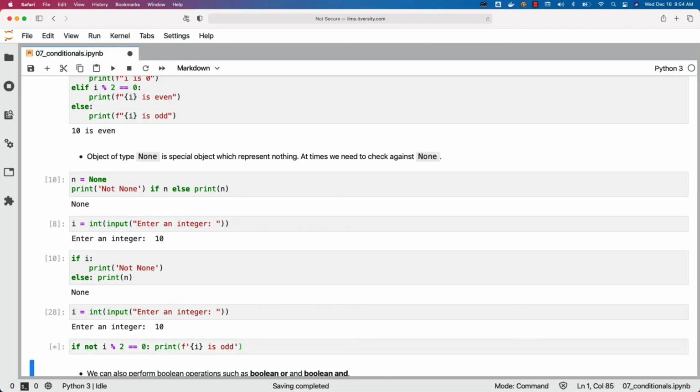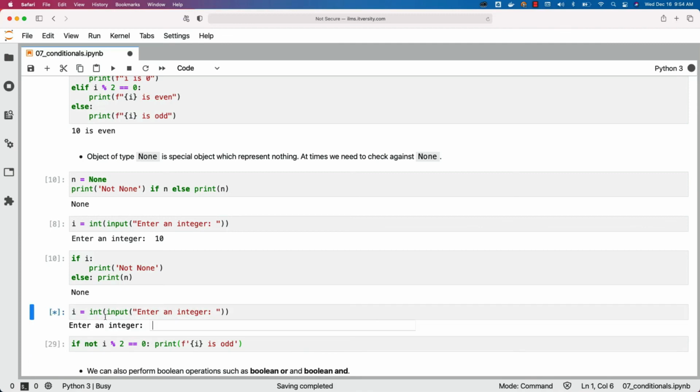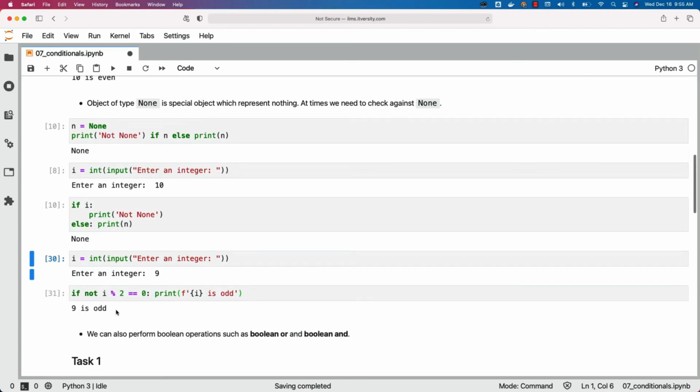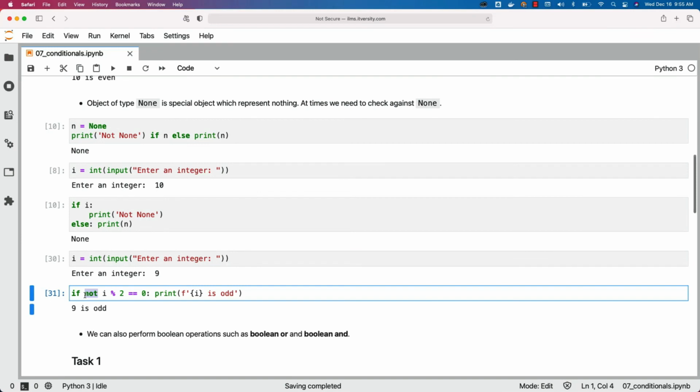You can run this because we have passed 10, which is divisible by 2. It did not print anything. However, if I enter 9, which is not divisible by 2, it will print 9 is odd. Let me hit enter here and then you can see the output. 9 is odd. This is how negation can be used to take care of negation operations on top of the conditions. NOT is the operator which we can leverage for the negation purpose.